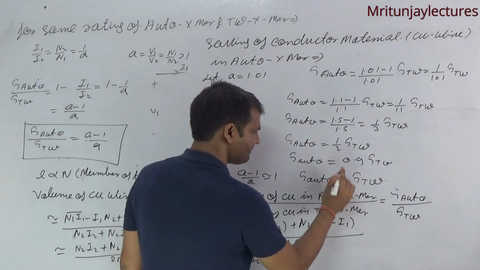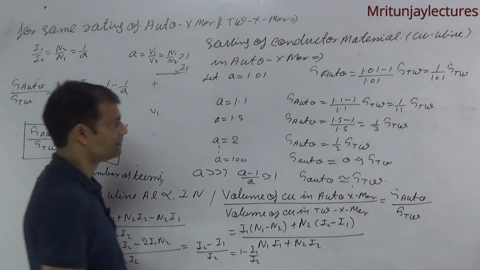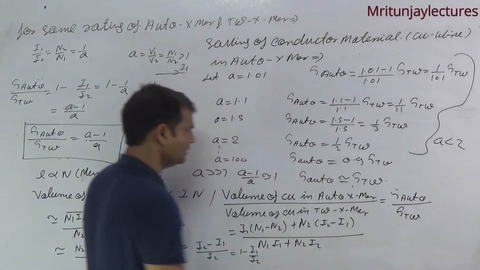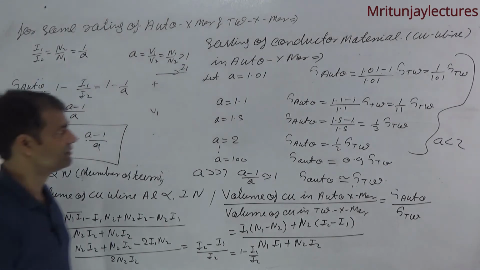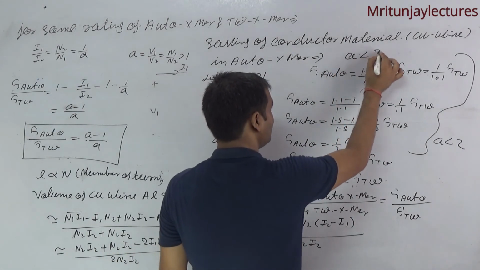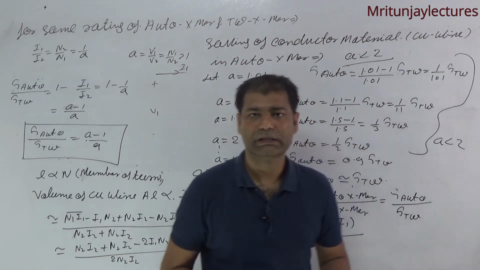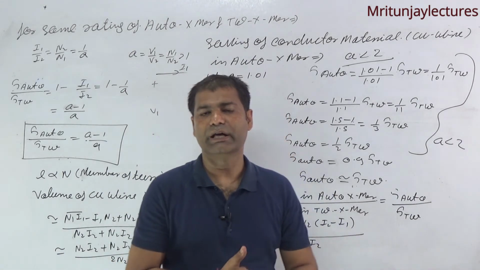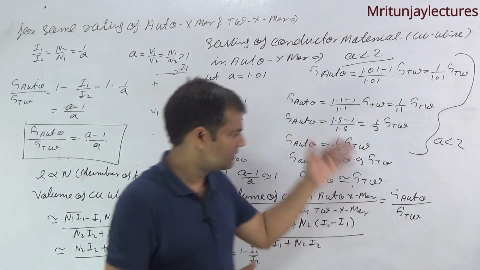Clear? It means copper saving is more effective if A is less than 2, then more copper saving in the autotransformer. If you want more copper saving, the turn ratio or transformer ratio should always be less than 2 and greater than 1.